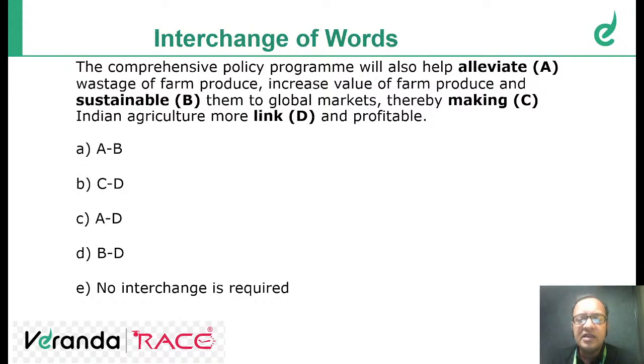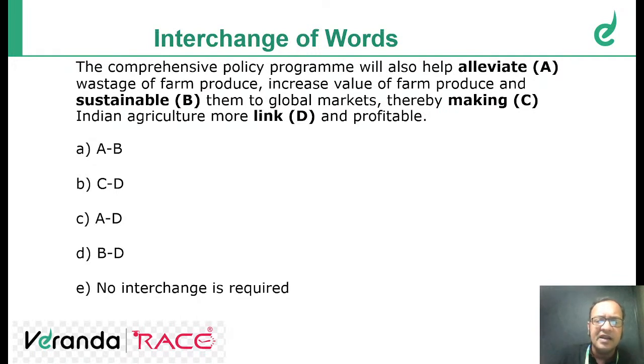Okay. Here the hint is there: "dash them to global markets." So what it is saying is that the comprehensive policy program will also help alleviate wastage of farm produce, increase value of farm produce, and link them to global markets. So farm produce needs to be linked to global markets.